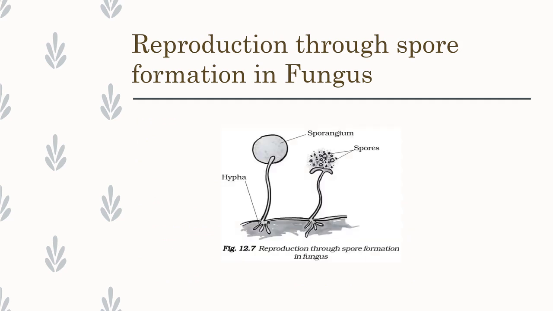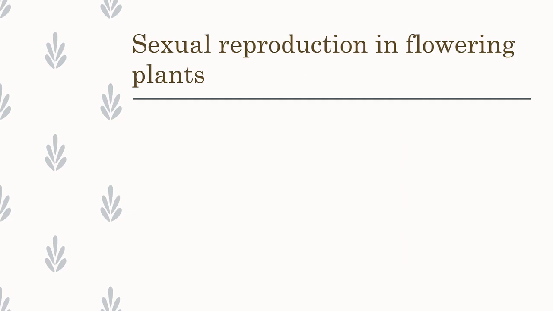Here I have given the reproduction process through spore formation in fungus. In this figure, you can see the sporangium. Once the sporangium bursts, spores are released from the sporangium. This sporangium is attached to the hyphae. A group of hyphae combines together and forms a mycelium.